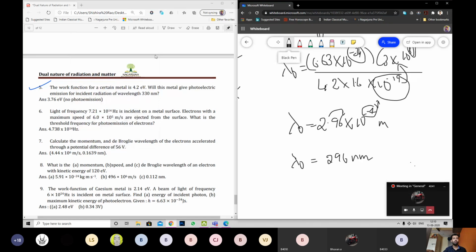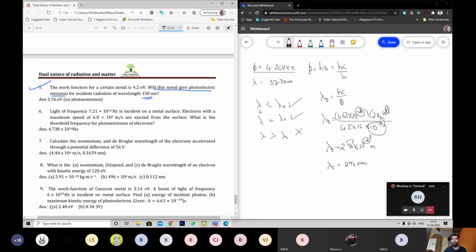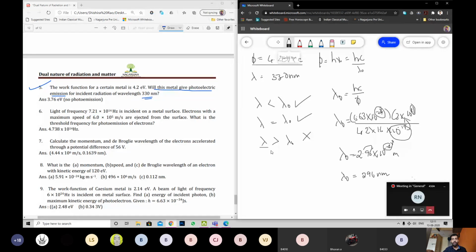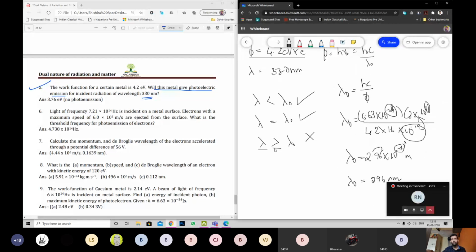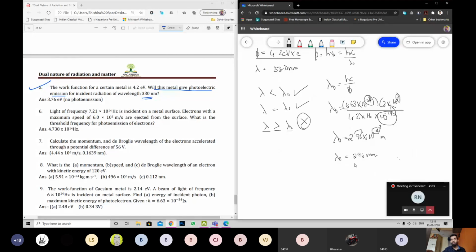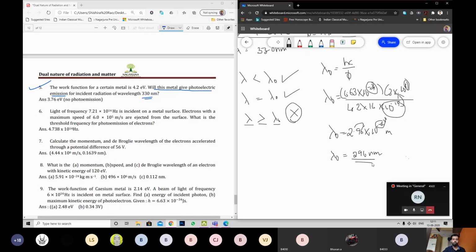Question, the given value is how much? 330 nanometer, which is greater than lambda naught. Will there be photo emission? Yes or no is the answer. No, sir. No, because I just told you, if the given value of lambda is greater than, I wrote it wrongly. No, I wrote properly. Yes, correct. Given value is greater than lambda naught. There is no photo emission. Given value is 330 nanometer. Our maximum value is 296. There is no photo emission.